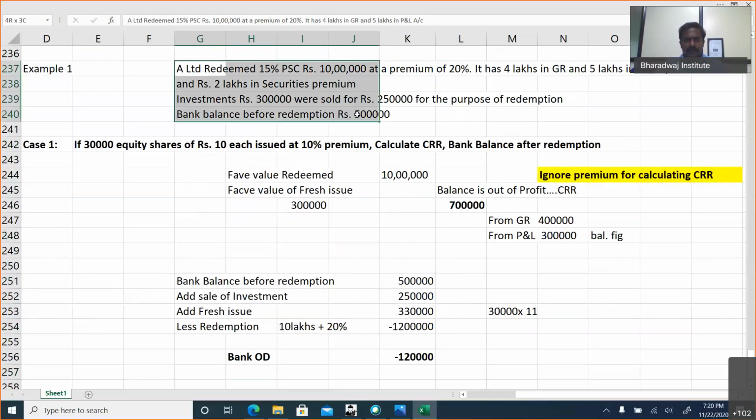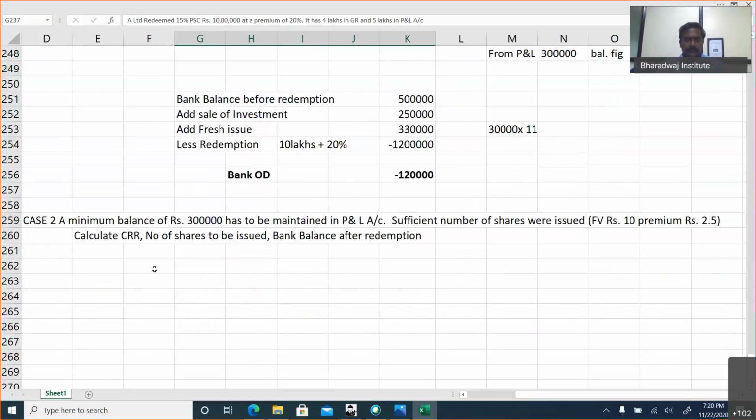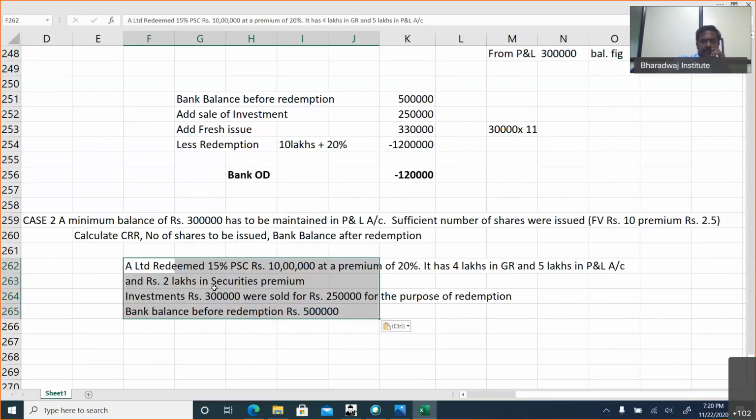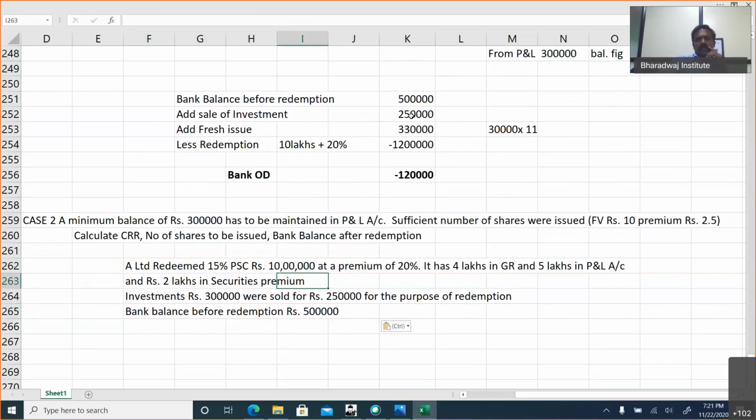Same example, same base, we are just doing it again. See, bank balance has nothing to do with P&L account. Profit and loss account balance is based on liability reserves, okay? Bank balance is based on amount collected and paid.